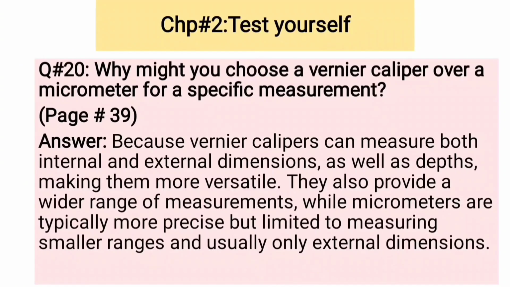Question number 20. Why might you choose a vernier caliper over a micrometer for a specific measurement? The answer is because vernier calipers can measure both internal and external dimensions as well as depths, making them more versatile. They also provide a wider range of measurements, while micrometers are typically more precise but limited to measuring smaller ranges and usually only external dimensions.